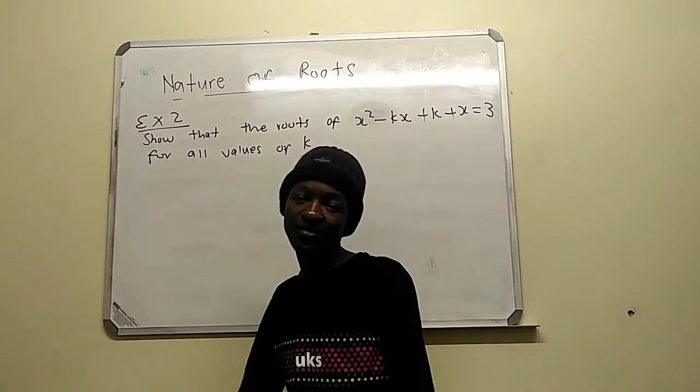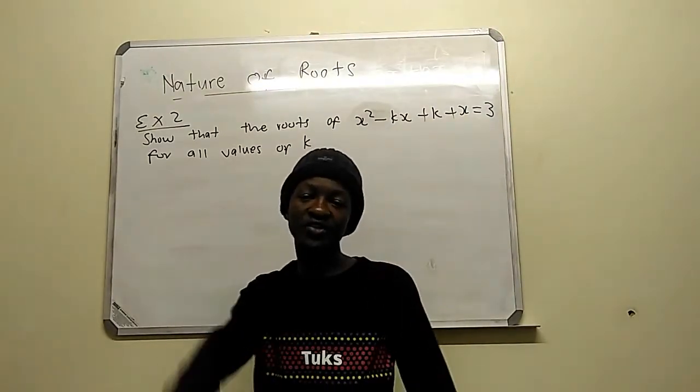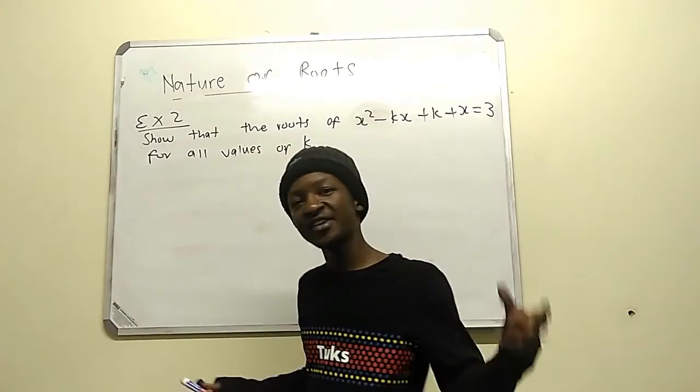Okay, so example 2. We have another example of basically showing. I told you guys that showing and proving is one and the same thing.